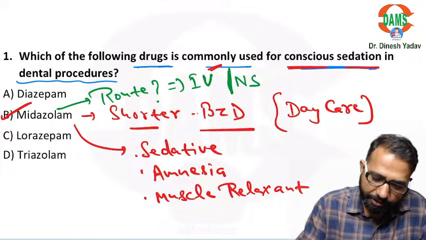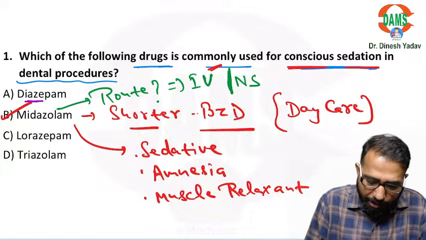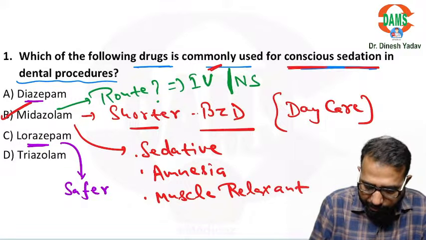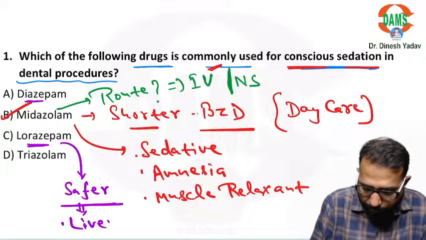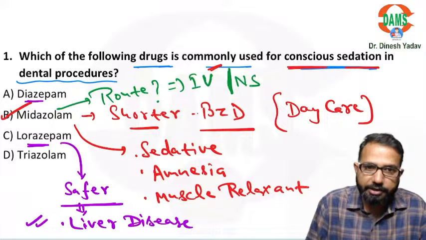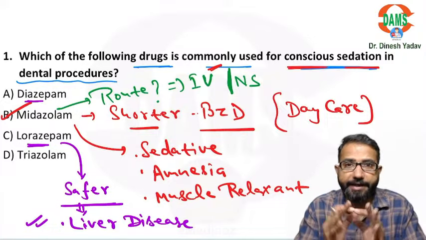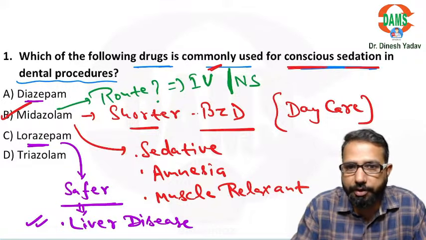Diazepam is a longer acting drug. Lorazepam is a wonderful drug, and the best thing about lorazepam is that it is safe in liver disease patients as well. That's why lorazepam is safer, and the chances of recurrence of seizures will be less with lorazepam.